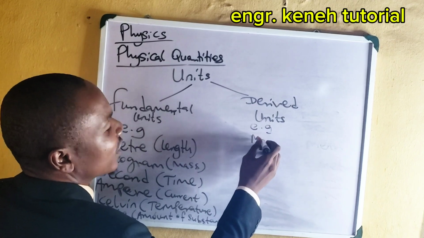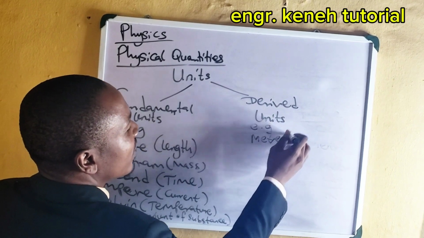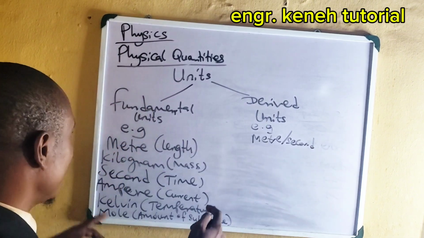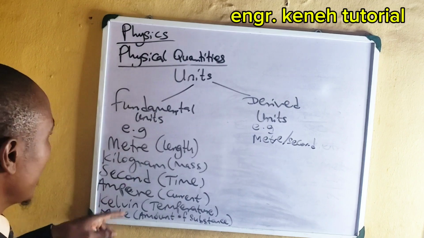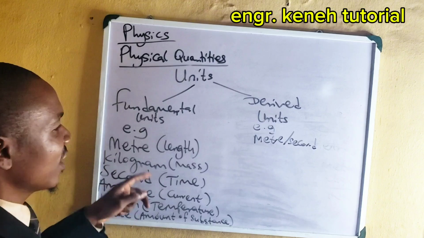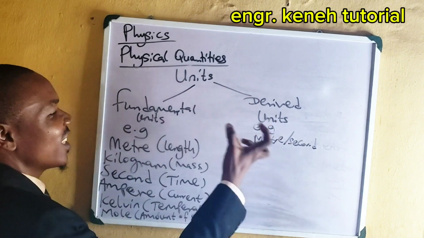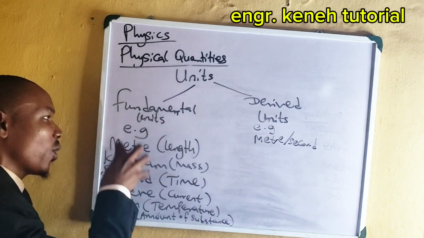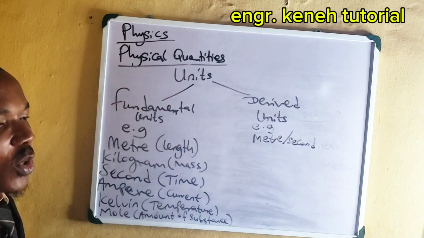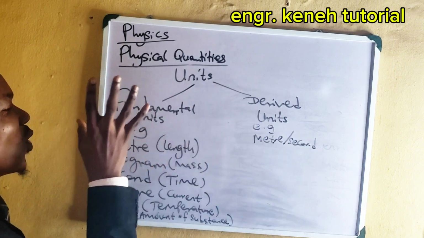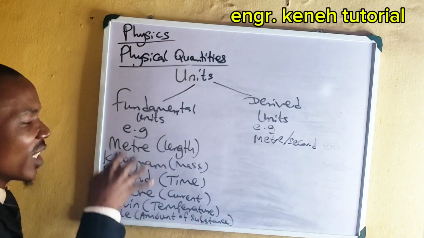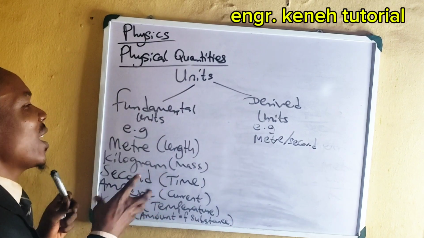When it comes to derived units, we have examples like meter per second. Can you see meter per second? That is the combined meter, the unit of length, with the unit of time, which is second. So that's why I said derived units are gotten from fundamental units, just the way derived quantities are gotten from fundamental quantities. Derived units are also dependent on fundamental quantities, because that is where they are gotten from.